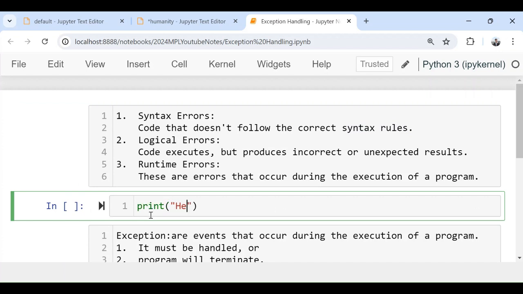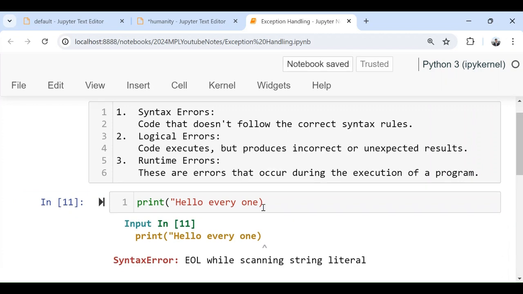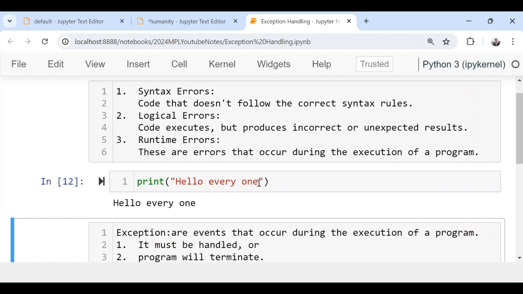For example, I will say, "hello everyone. So this is Python. Python is saying that when a string starts with a double quotation, it must end with one. But if I'm not ending with a double quotation, it means that I'm not following the correct syntax or the correct rules of Python. So this is nothing but a syntax error. What is my solution to this type of error? Just follow the syntax. What Python says, I have to read it, I have to know it, and I have to follow it. If I just put a double quotation at the end, then the problem will be resolved. So this is the first type of error.